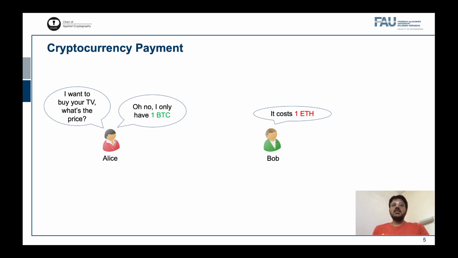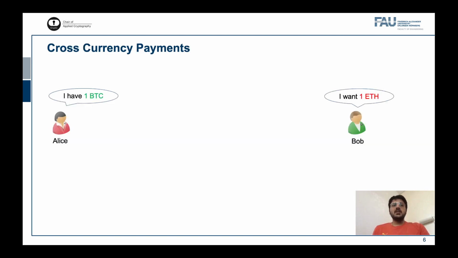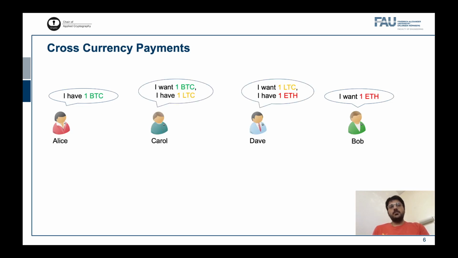Now consider another case where Alice wants to buy a TV from Bob. Bob wants 1 Ether in payment, but Alice only has a Bitcoin. In such a cross-currency payment scenario, if Carol and Dave show up, where Carol wants a Bitcoin and is ready to give a Litecoin, and Dave wants a Litecoin and is ready to give an Ether, a chain of cross-currency payments helps Alice pay Bob 1 Ether.